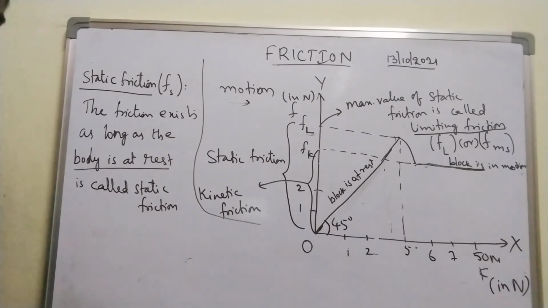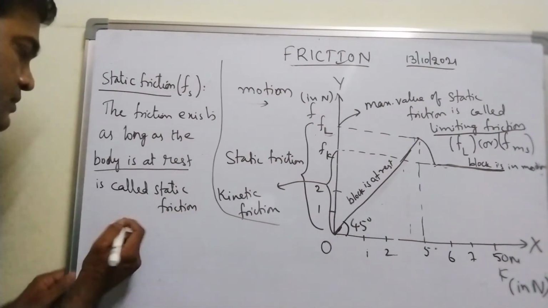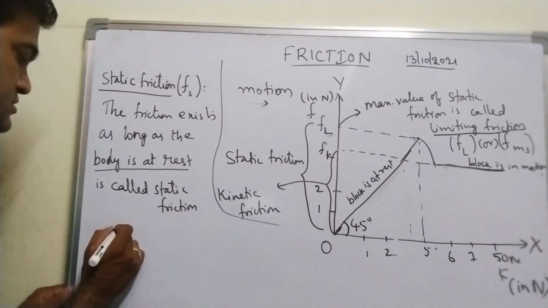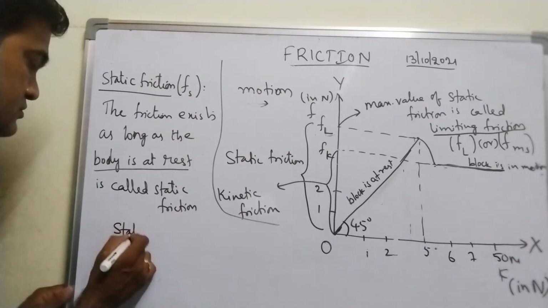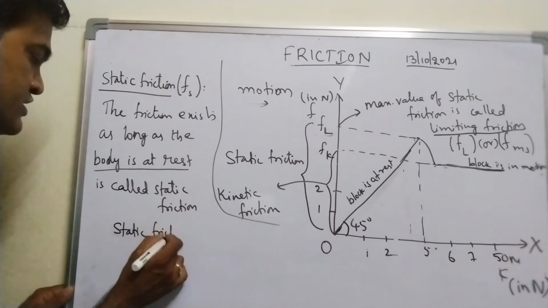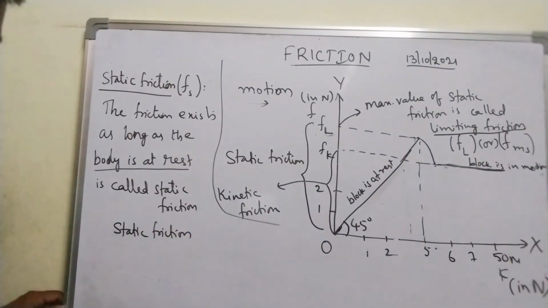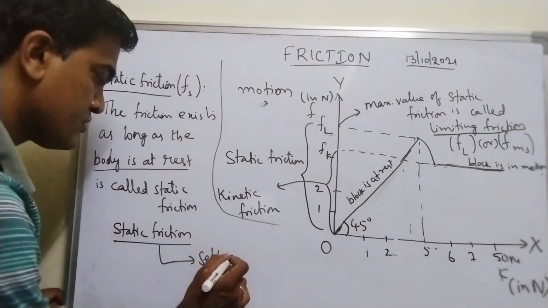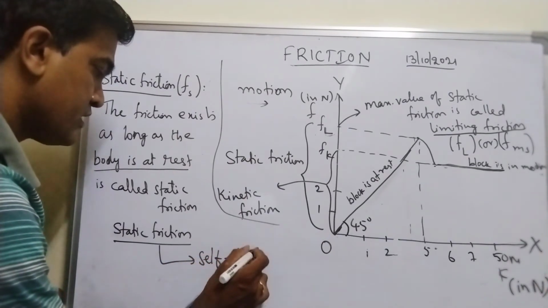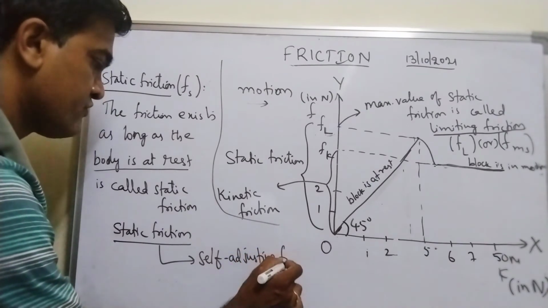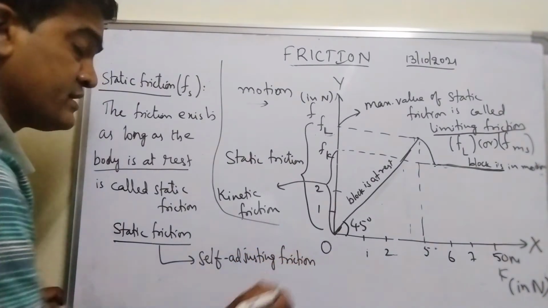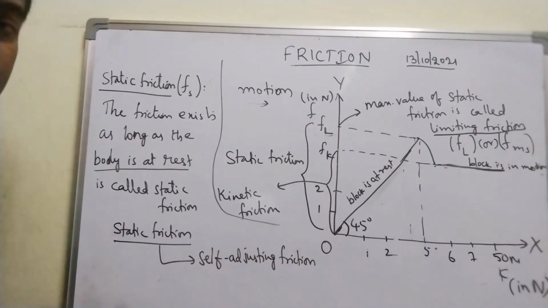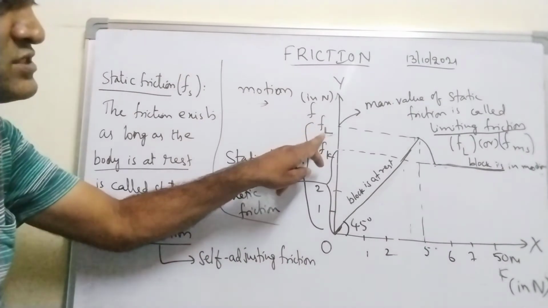And in static friction you can note down important points, like self-adjusting friction. This static friction is nothing but self-adjusting friction. It adjusts itself to the value of the external force till it reaches its maximum value. What is the maximum value?